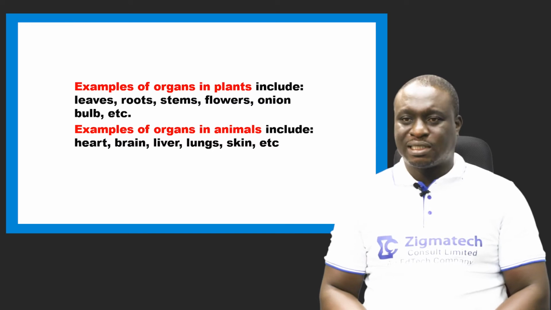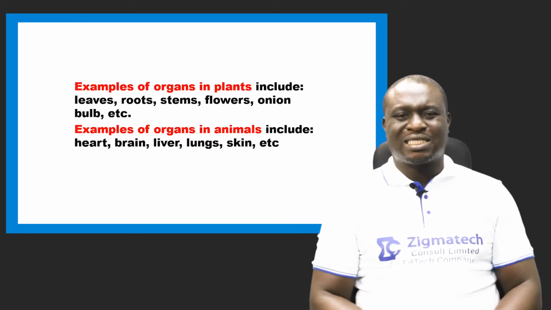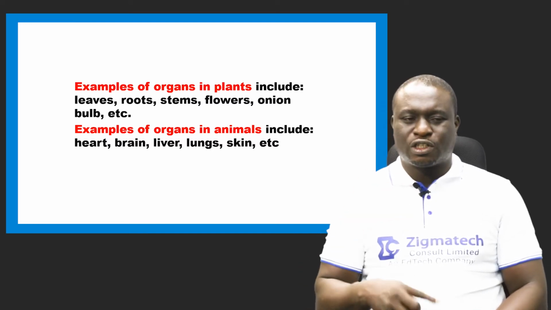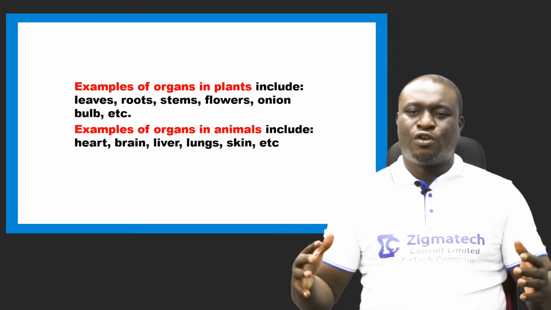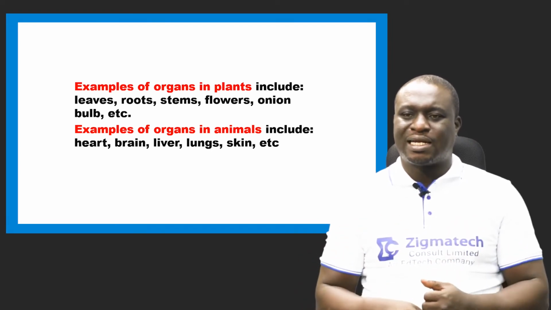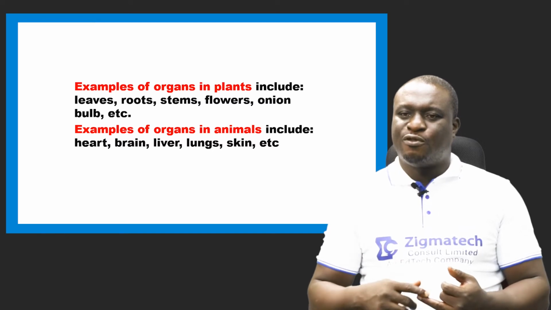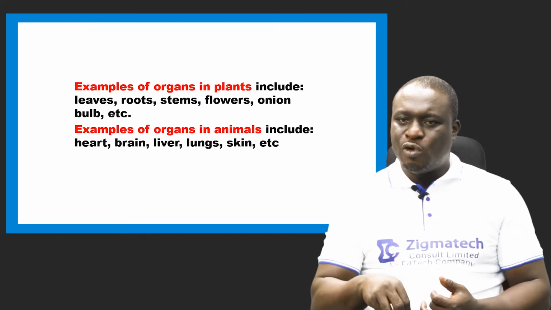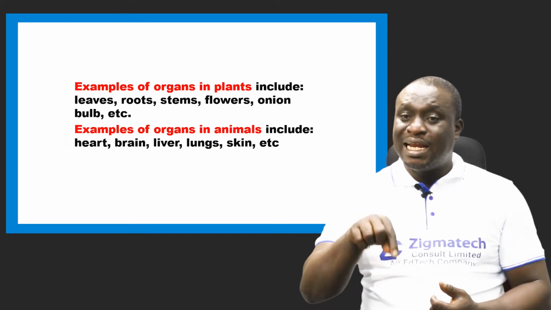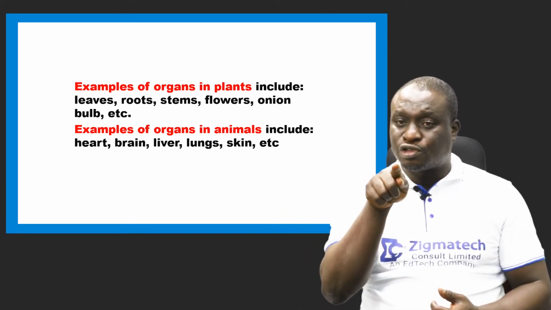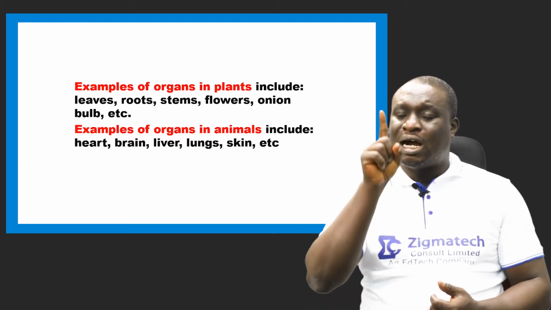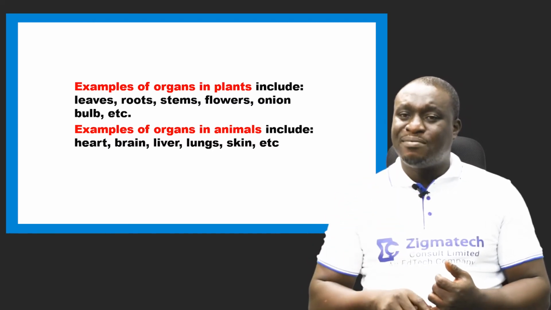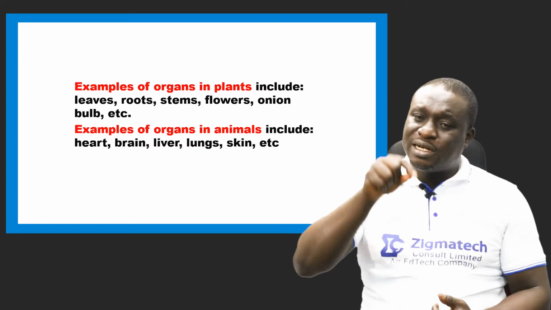And then we have the stem. The stem serves as a conducting organ. It consists of several tissues, like the xylem and the phloem, which are found in the stem. The xylem and the phloem are also found in the roots. The xylem and the phloem are also found in the leaves. Parenchyma is also a tissue. It is also found in the leaves.